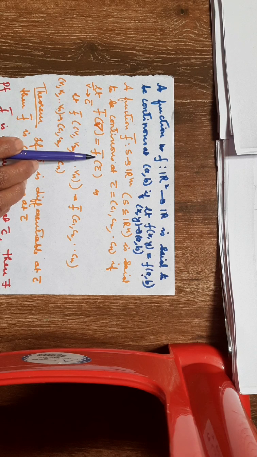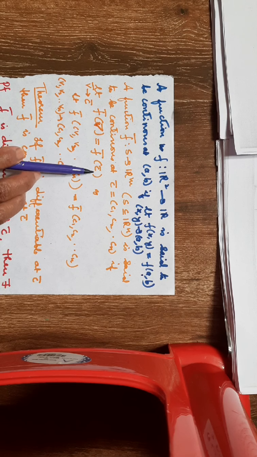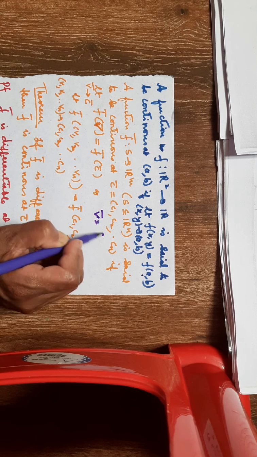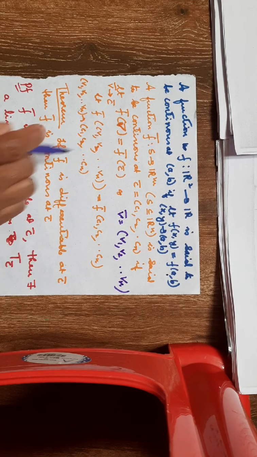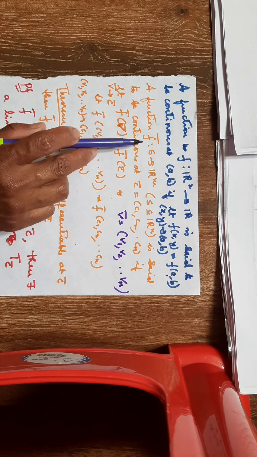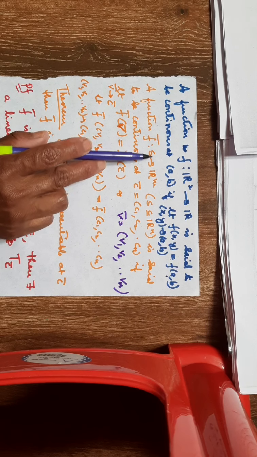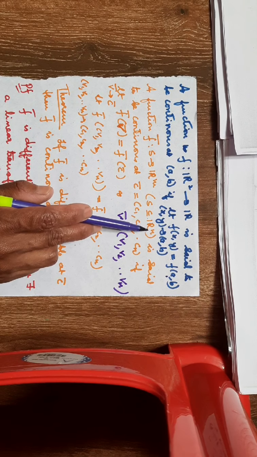A similar definition can be given in the case of a function f bar defined from S to Rm, where S is a subset of Rn. A function f bar defined from S to Rm is said to be continuous at C bar, equal to (C1, C2, ..., Cn), the n tuple, if the limit as v bar tends to C bar of f bar of v bar is equal to f bar of C bar, where v bar is the n tuple (v1, v2, ..., vn). So this is the definition of a continuous function for a function f bar defined from S to Rm, where S is a subset of Rn.